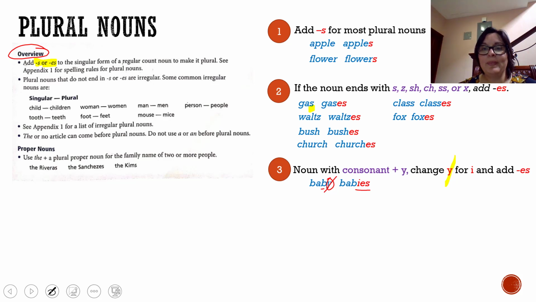Let's see the second example. Balcony, balconies. Again, y and consonant. So you have to drop the y, write i plus es.